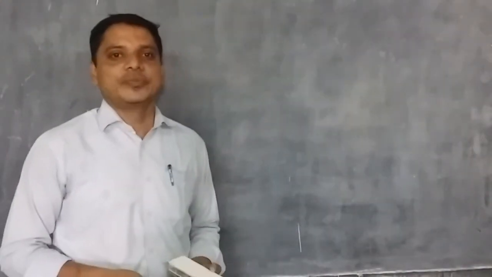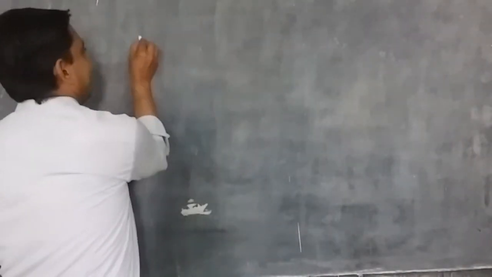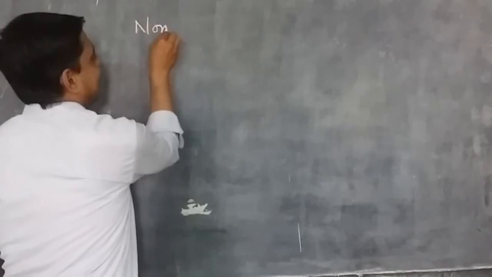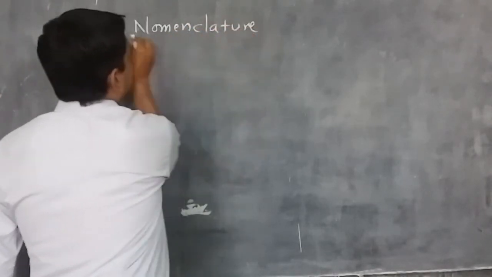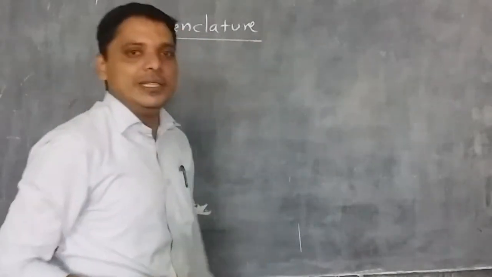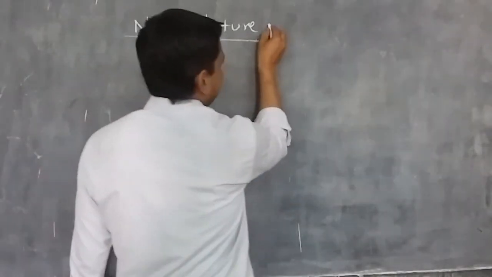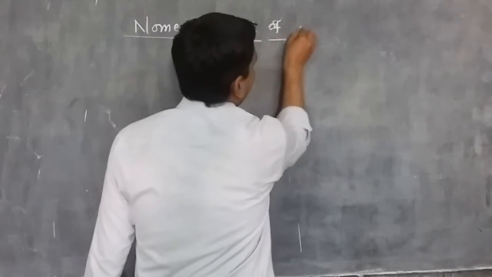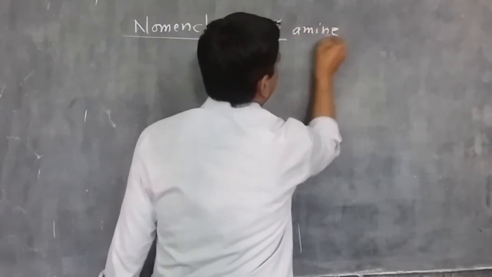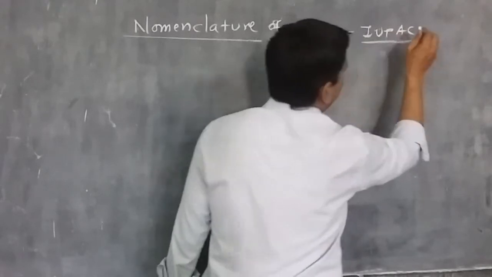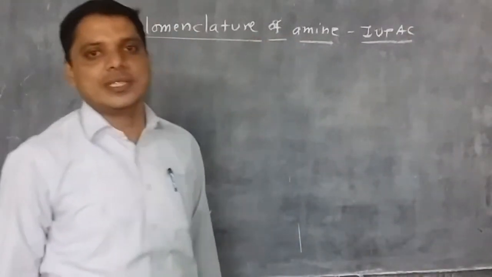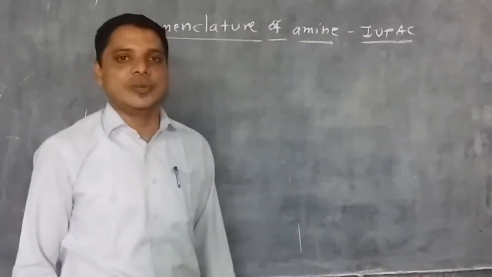Hello dear student. Today we will discuss the nomenclature of amines. For nomenclature we can follow the common as well as the IUPAC system. For amines we use the IUPAC system. The general rules of the IUPAC system are as usual: select the longest continuous chain.